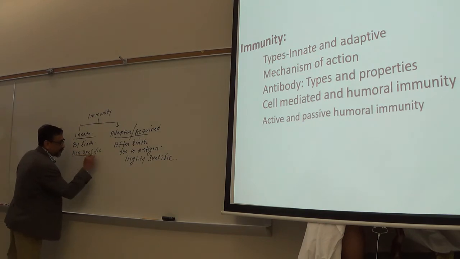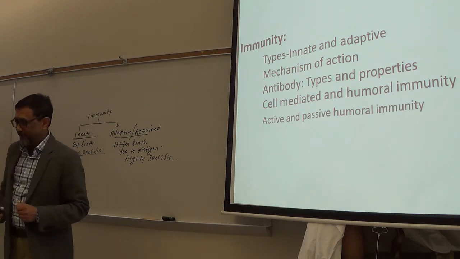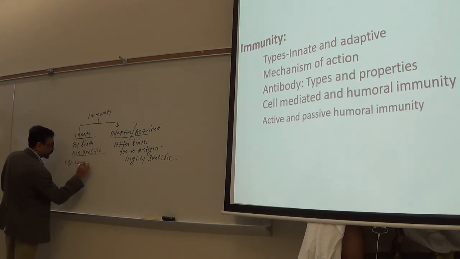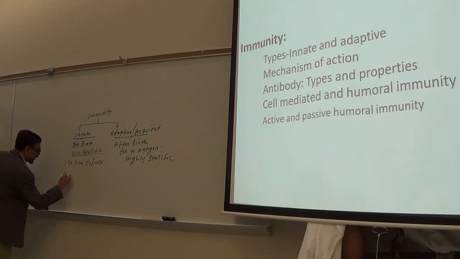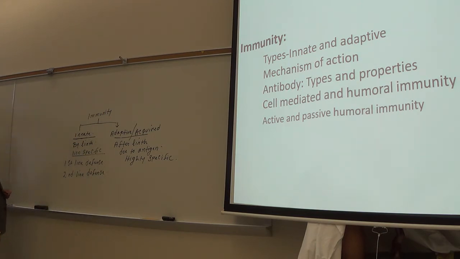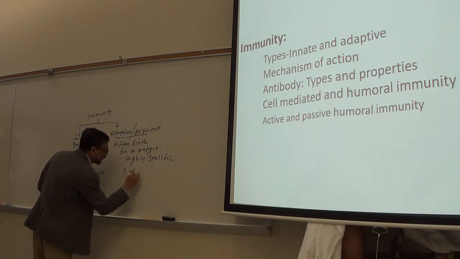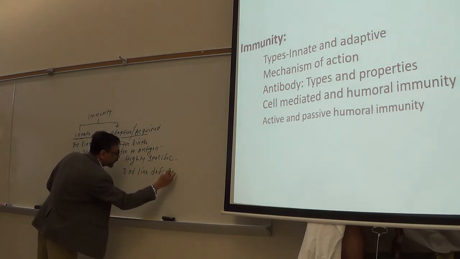Now, the innate immunity gives two types of defenses. One is called first line of defense, and another is called second line of defense. Okay? And adaptive immunity gives the third line of defense.